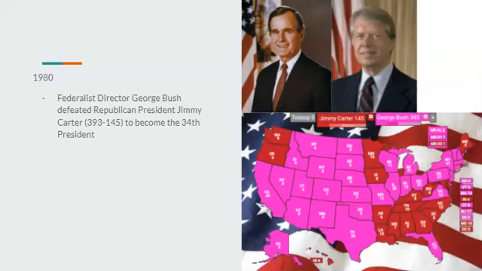And we have the 1980 election, where Federalists nominate the former CIA director, who was the CIA director under the Nixon administration, George H.W. Bush. And he would go on to defeat Republican President Jimmy Carter, as Carter would be super unpopular. He was unpopular around this time in real life, so he would be unpopular again now. And so he would win in a landslide, become the 34th president, though it's not as bad as it was in real life, since Bush isn't all that popular compared to Ronald Reagan.